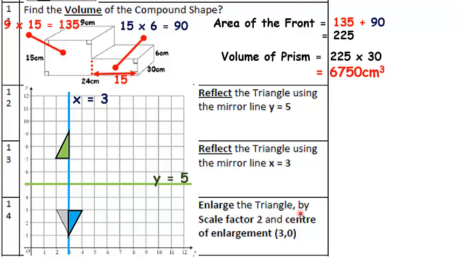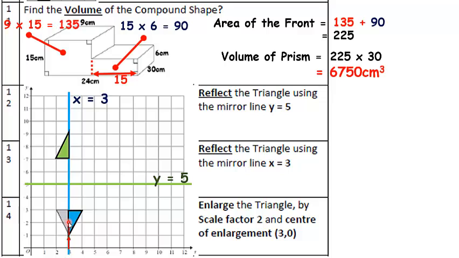Question 14. Enlarge the triangle by a scale factor of 2 and center of enlargement 3, 0. So the center of enlargement is 3, 0, which is just over here, just at the point 3 on the x-axis. So if I draw a line from there to this base corner, I could choose any corner, but I'm going to this corner over here. It's just one square up. That's that green arrow down there at the bottom. Because the scale factor is 2, I need to do 2 lots of those. 1, 2.